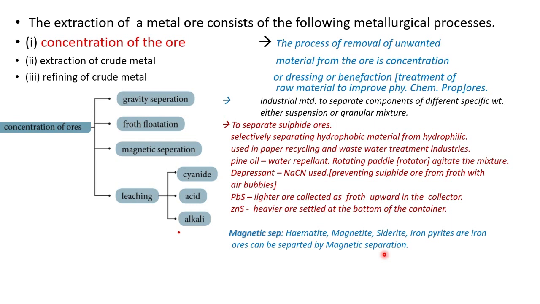A magnetic belt will be there, that is bound with the belt. A magnetic wheel will be attached, joined with the magnetic belt. Below the magnetic belt and magnetic wheel, a container will be there. The magnetic particles will settle down in the container just below the magnetic wheel. The non-magnetic particles will be far away, flowing away, just apart from the magnetic wheel. So the magnetic particles can be separated.